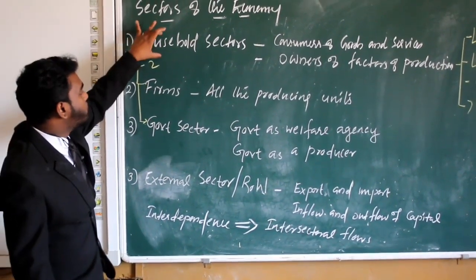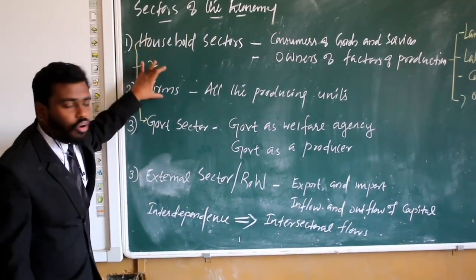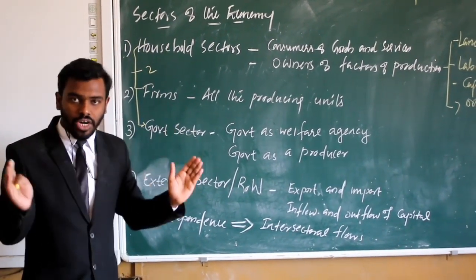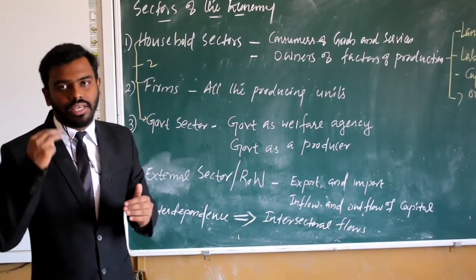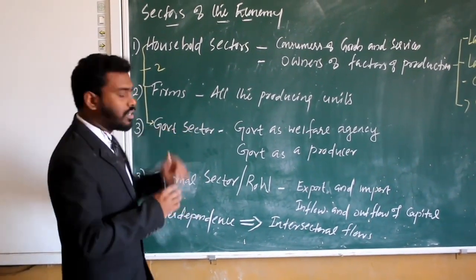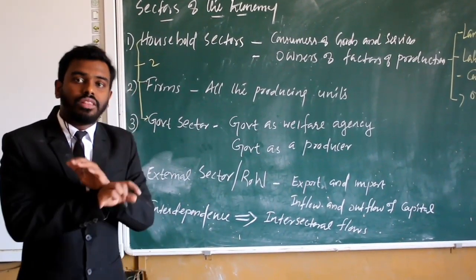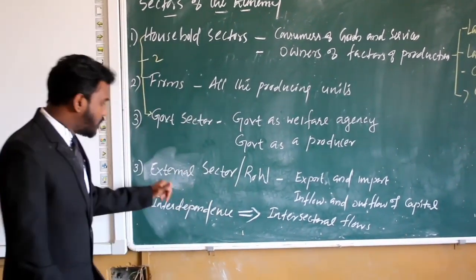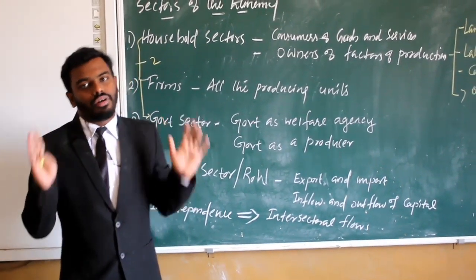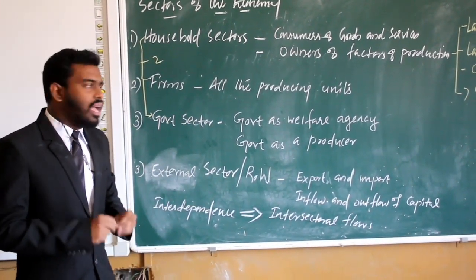And here the two sector economy is known as a closed economy. At the same time three sector economy is also known as a closed economy, because in these two sector and three sector economies there is no link with the rest of the world, whereas four sector economy is known as open economy.